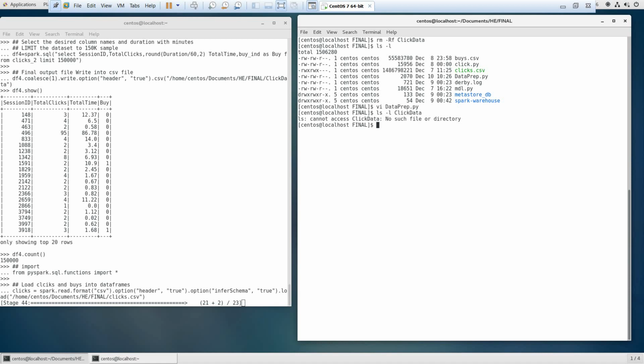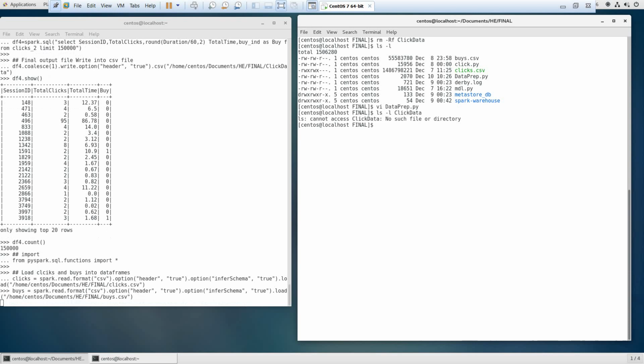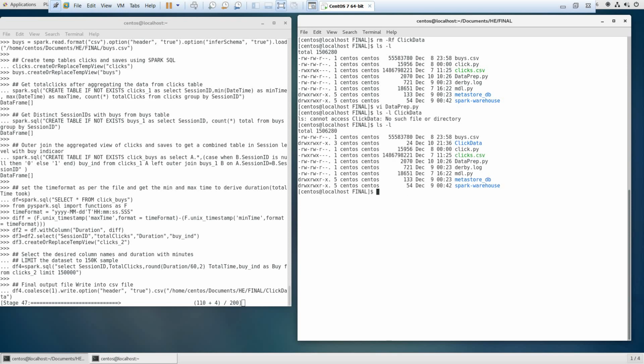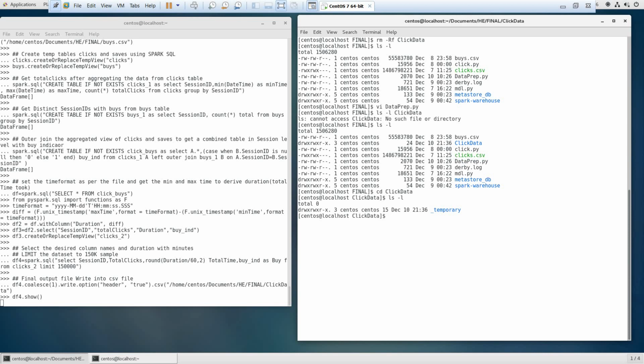The clicks is still being read. Now it has been written, and as you can see, the click data started writing into the file. Let me move the file.